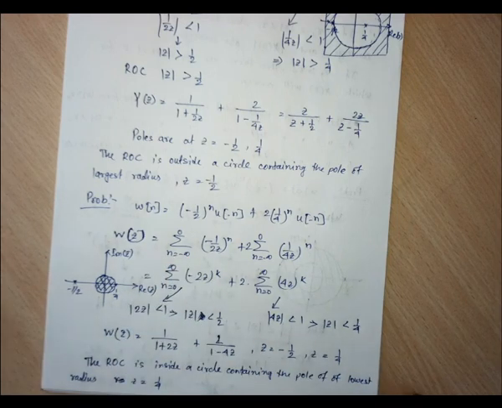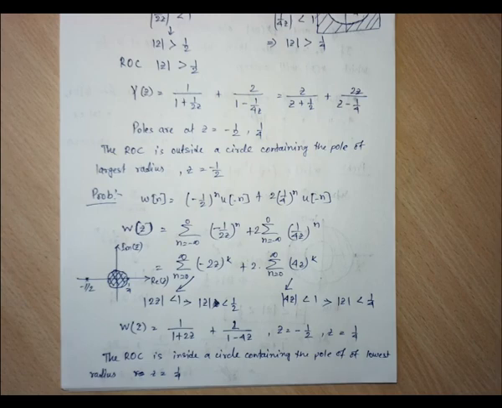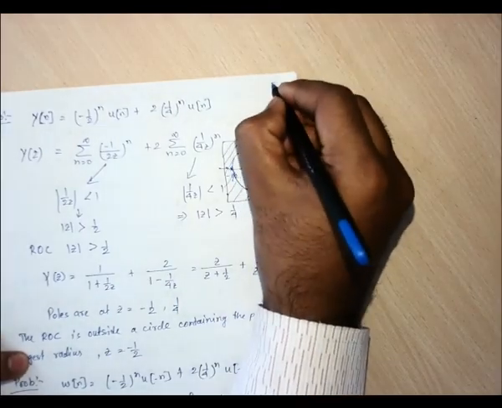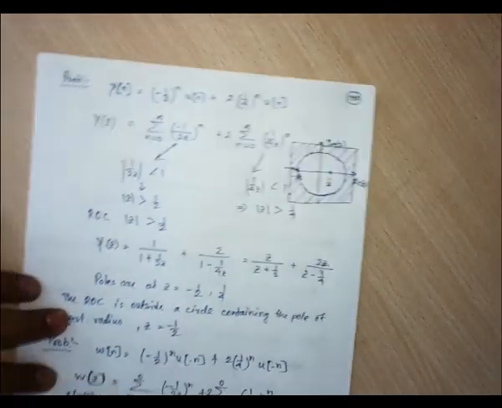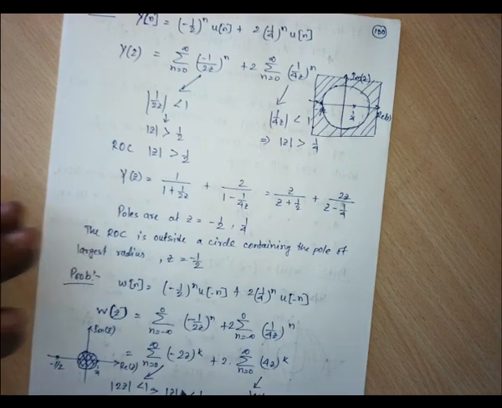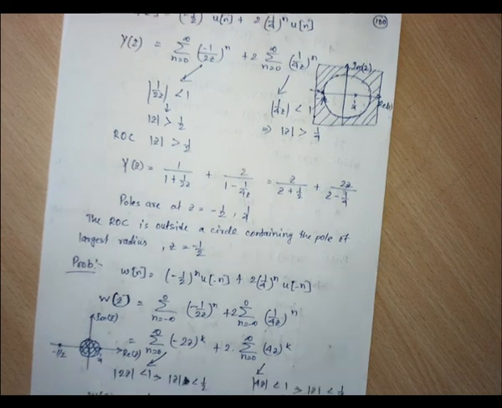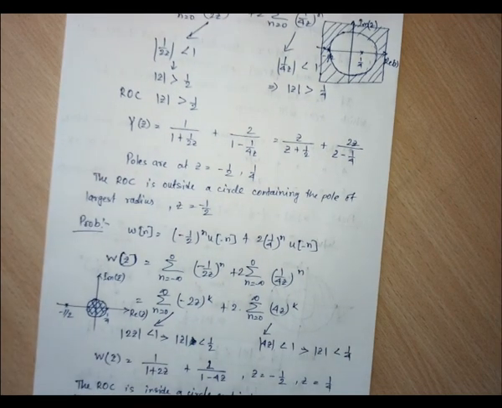Any doubt, please? Same concept, whatever we have seen for the Laplace transform, that was for the continuous time signal. Here it is also the same concept, the only difference being that we are dealing with the discrete time signal in the time domain. Next, in the next class we will start with the properties of Z transform.